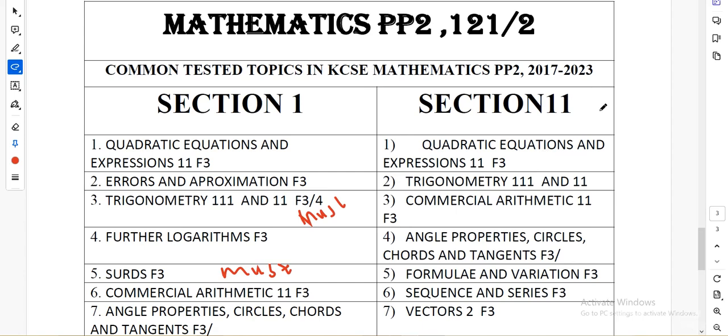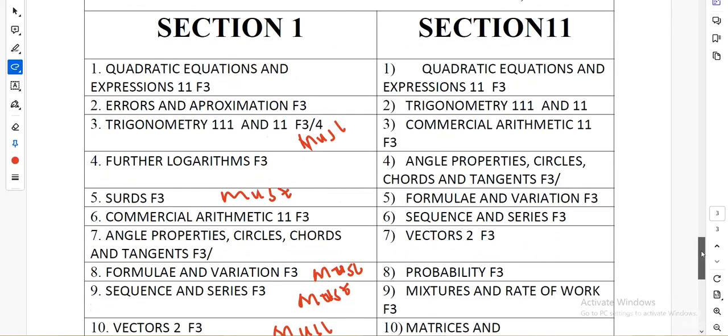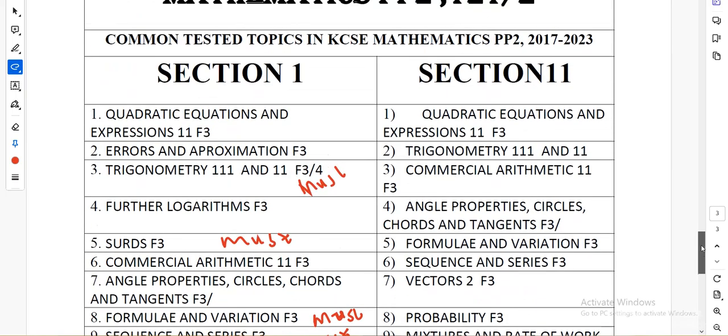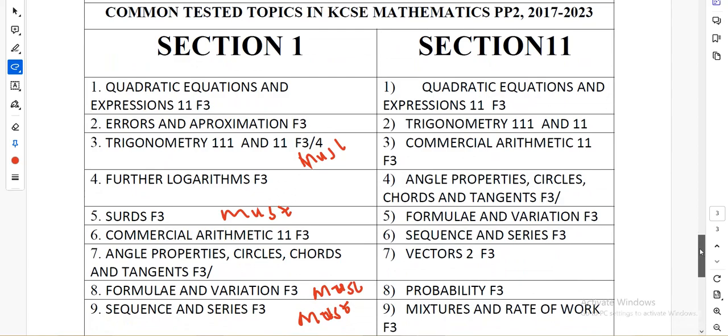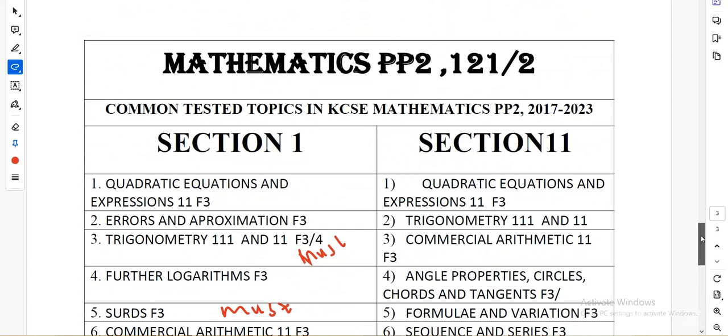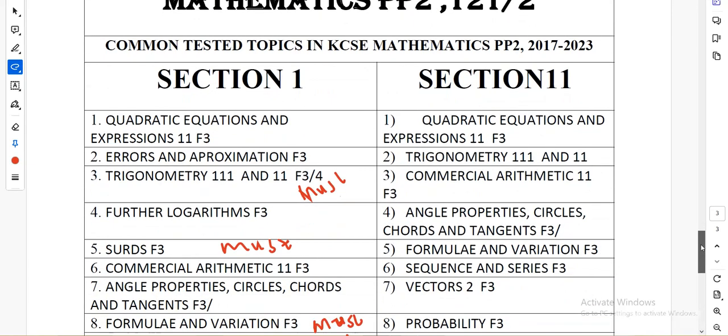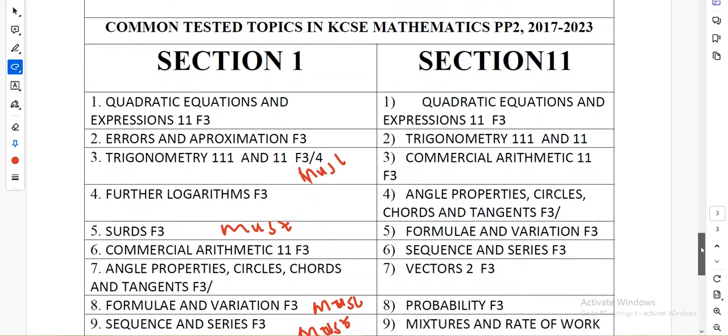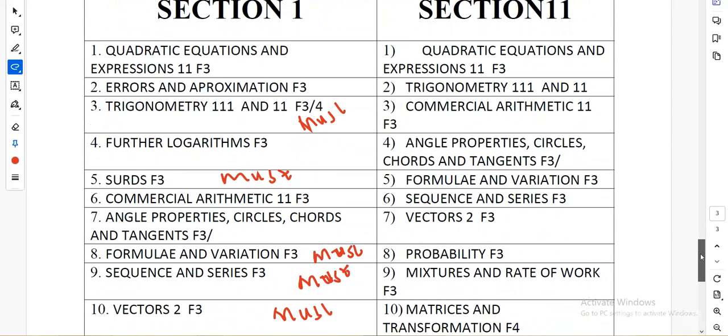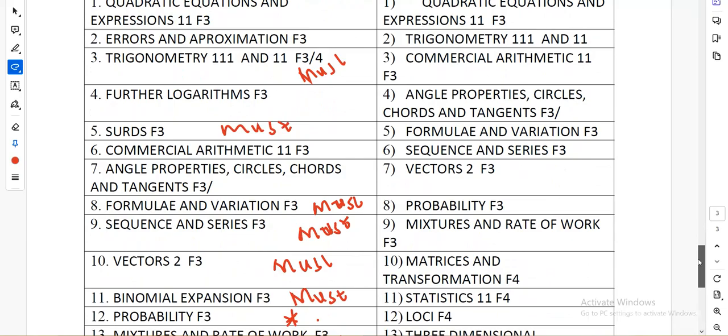Let us look at mathematics paper 2, section 1 and section 2. Section 1 can be very wide because it can come from anywhere, but I have highlighted those questions or topics that you must meet in paper 2, section 1. Number 1, trigonometry 2 and 3, trigonometry 3 and 2. That one you must get one question. SATs is a must. You must get one question in section 1 for SATs.